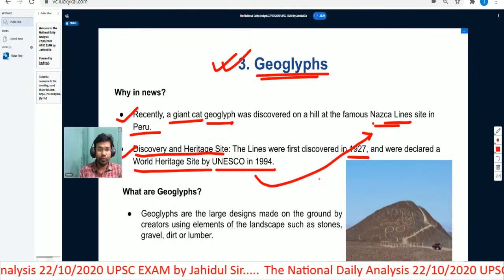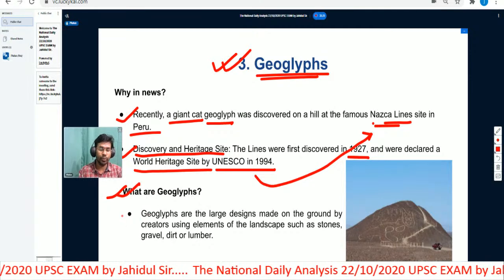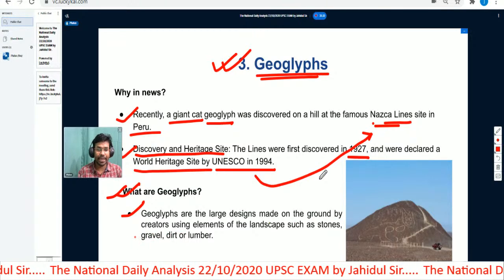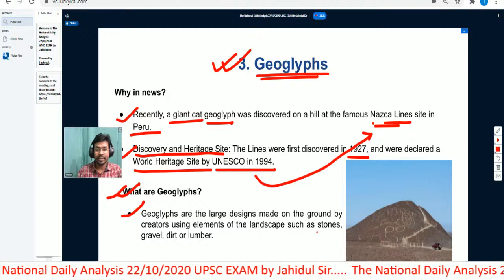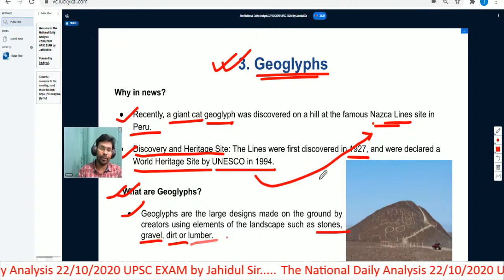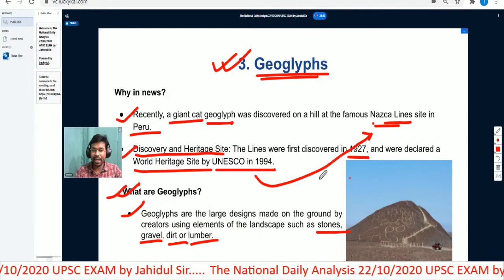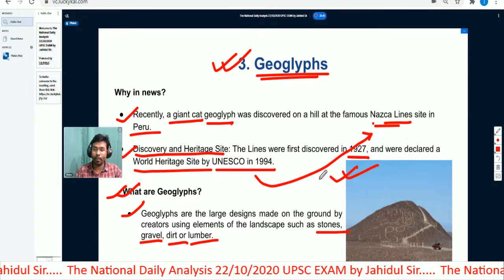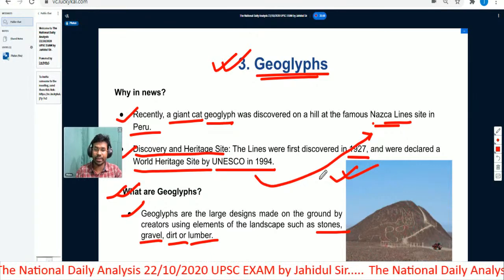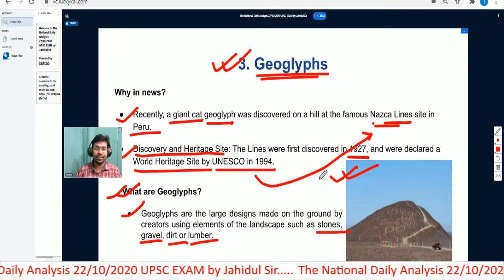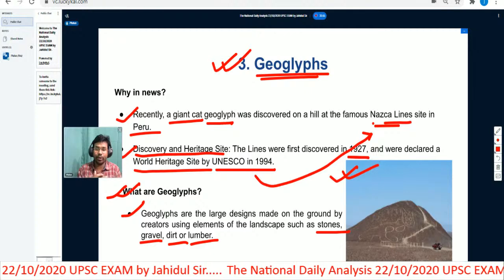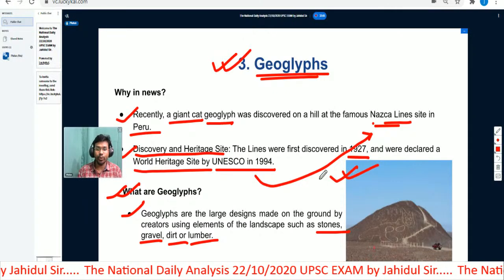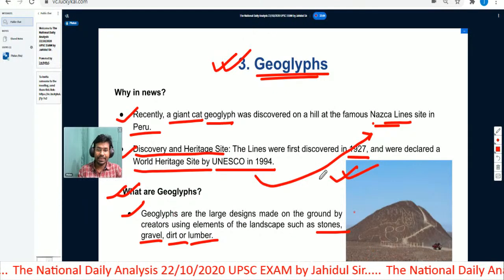Then we will understand what we mean by geoglyphs. Geoglyphs are large designs made on the ground by creators using elements of the landscape such as stones, gravel, dirt and lumber. You can see here I have given an image for you. In this image, you can see a very big hill, and on top of the hill you can see a cat-type structure. It is a kind of image made on a particular hilly terrain. Similar figures are found at various places in Europe and South America. These are known as geoglyphs.